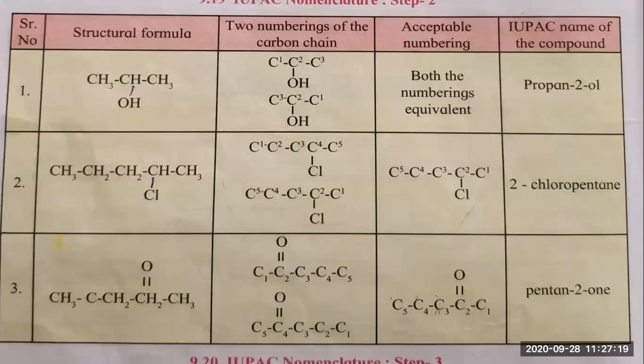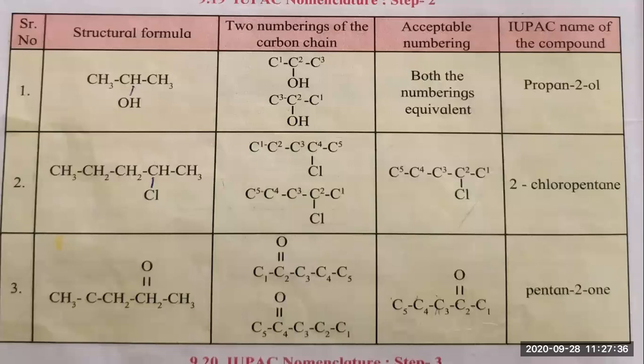Because three carbons are there and a single bond is there, that means the type of compound will be alkane, as a single bond is there between the carbons. So here I will write propan-2-ol. Why 2? Because in the second carbon the OH group is attached.